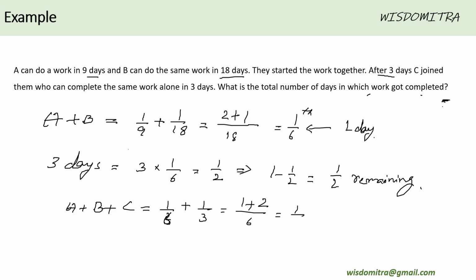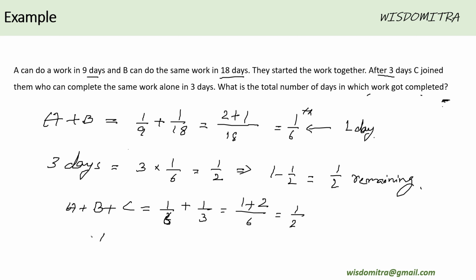So both these combined is 3 by 6, which is again 1 by 2, which means the efficiency of all the three persons put together is half the work every day. And since only half was remaining, this work would be done within a single day when all the three are working together.